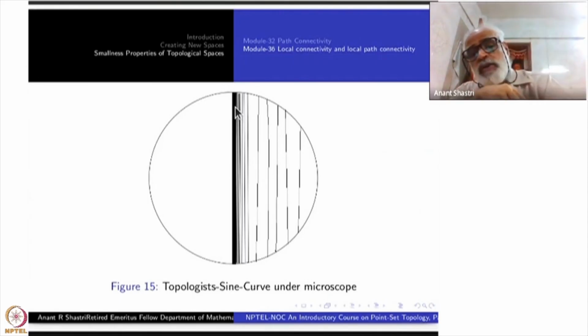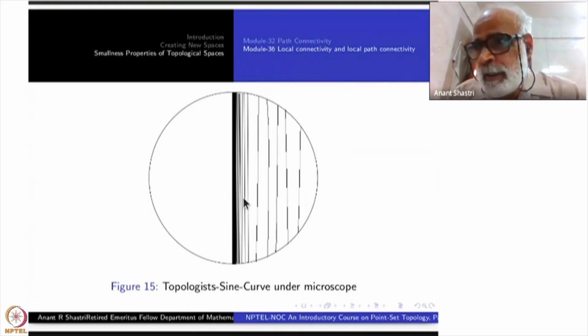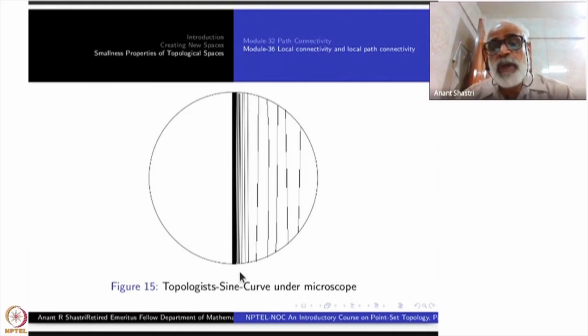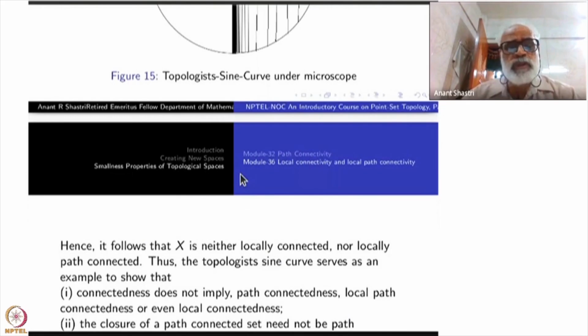If you again magnify this, taking a small ball here, it will have the same picture again. There will be infinitely many components there. So this is locally not even connected. So it is not locally path connected either for every point on the y-axis. So this is similar to the broom space there, okay? But it has this property also, is what we wanted to tell you.